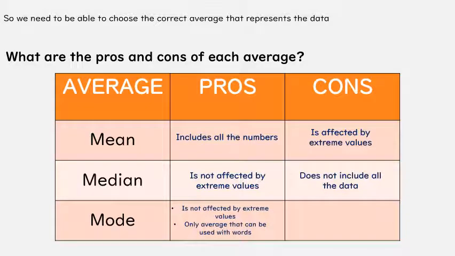For the mode, we've got 2 pros. It's not affected by extreme values. So again, it was 24,000 for that last question, which wasn't affected by the extreme value of 80,000. And it's also the only average that can be used with words. The cons are, however, sometimes we can get no mode if there's no repeated values.